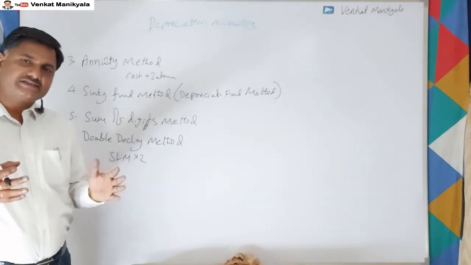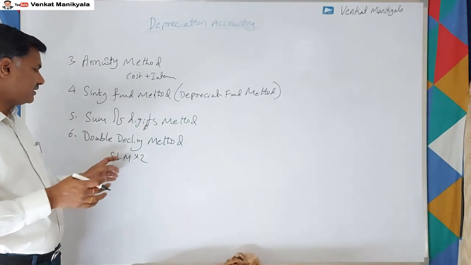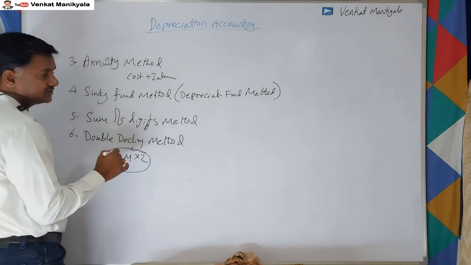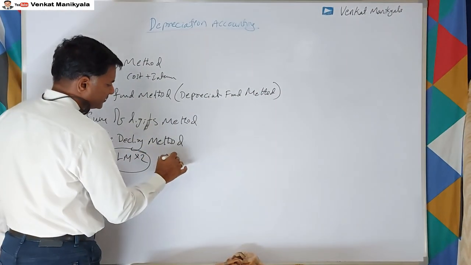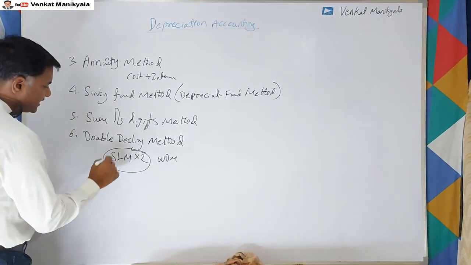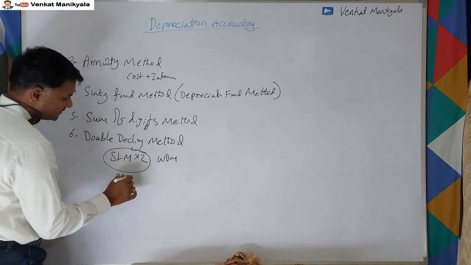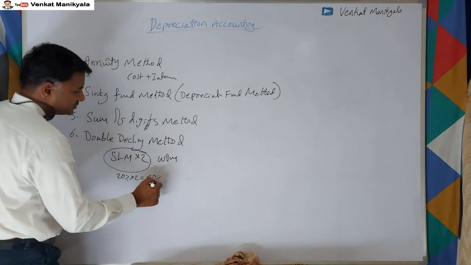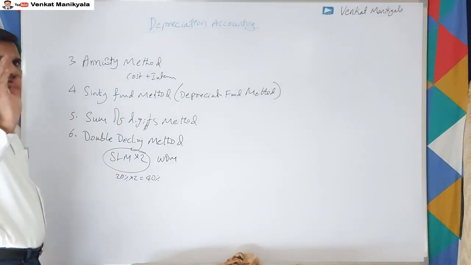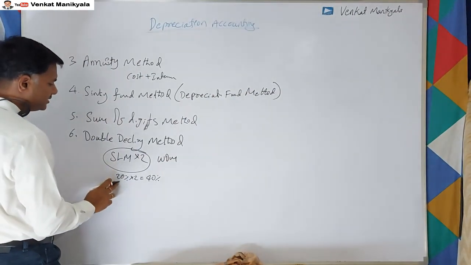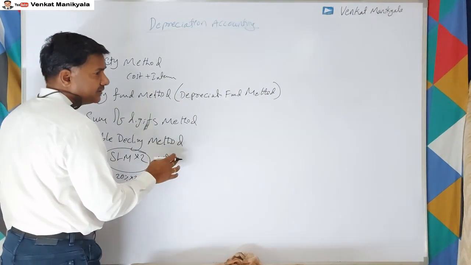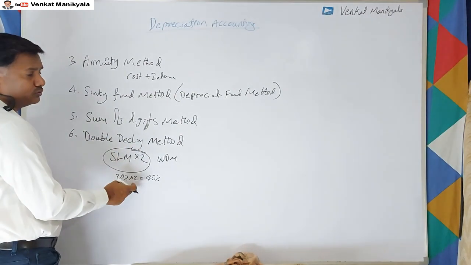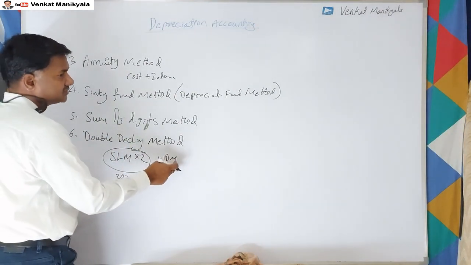Straight line method percentage we find out, and that into 2. But while calculating depreciation, they follow the written down value method. Let us suppose as per SLM 20% is there, right? So multiply by 2, that is your 40%. So 40% they apply as a WDV method. Previously, when we were discussing, SLM at 20% was WDV at 33%, right? So in this case SLM multiplied by 2 is 40%, instead of 33%.